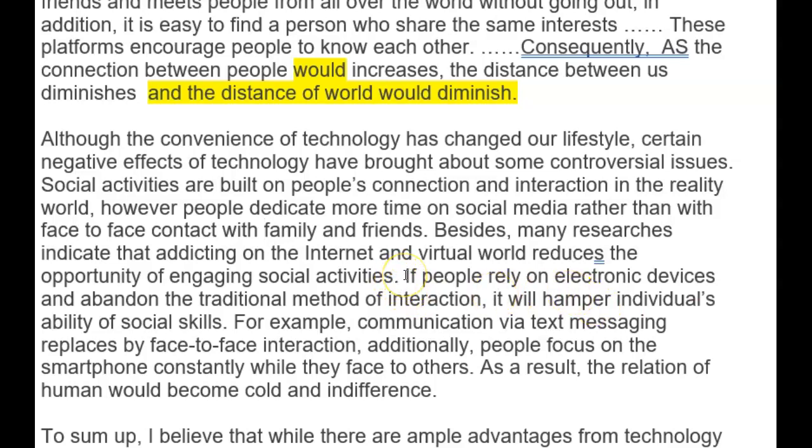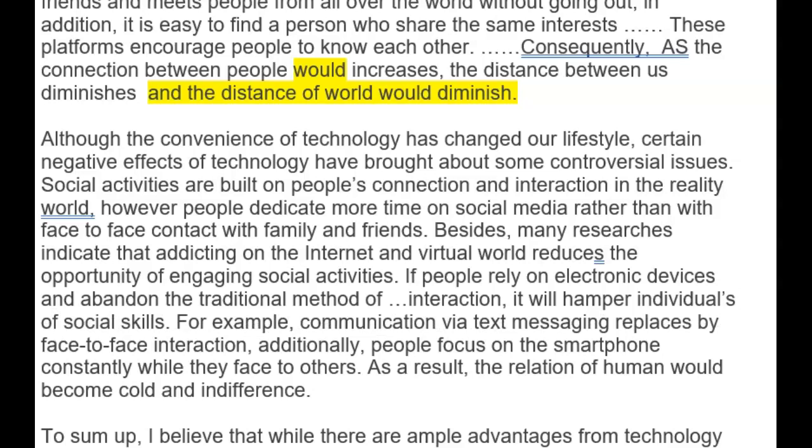I hope it does. If people rely on electronic devices and abandon the traditional method of social interaction, you need to put here, but very nice sentence. It will, so nice conditional, I like that, hamper the individual's ability, maybe go range of social skills.